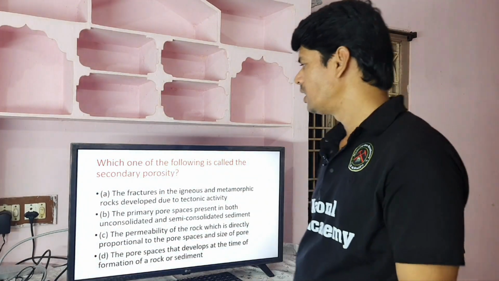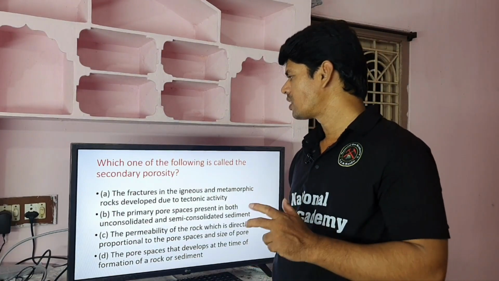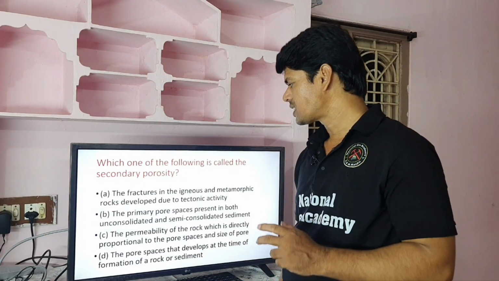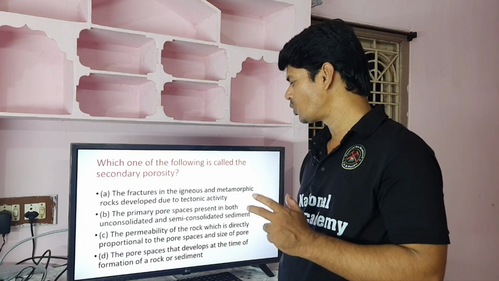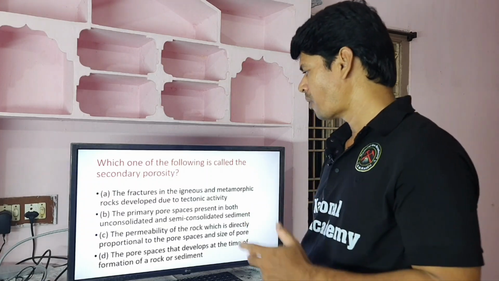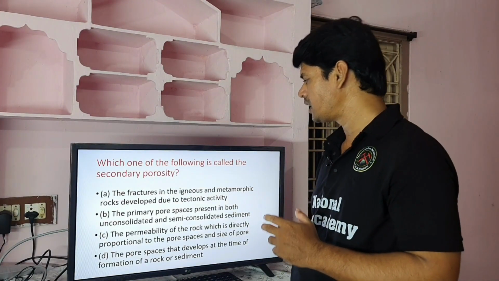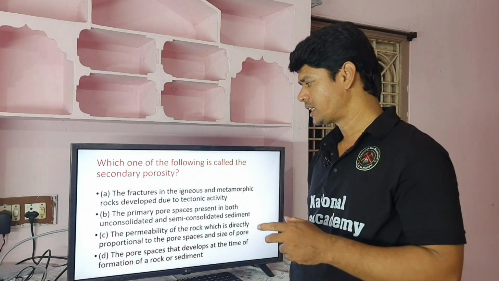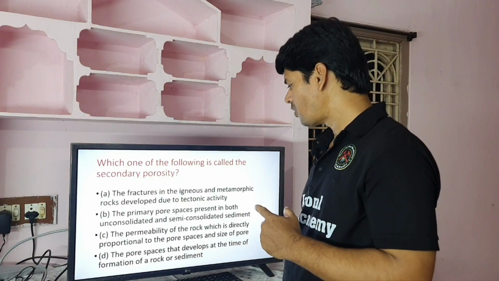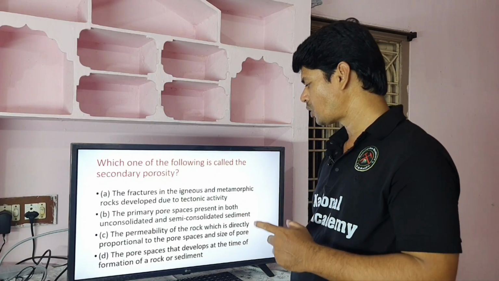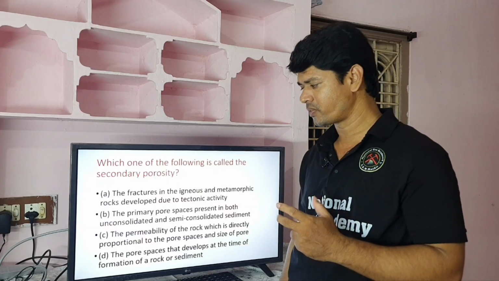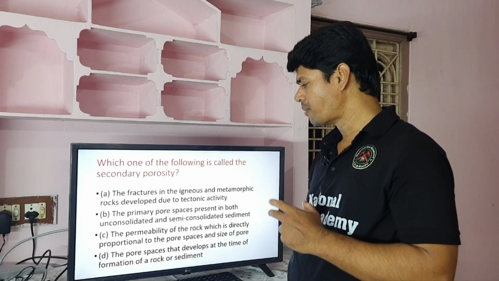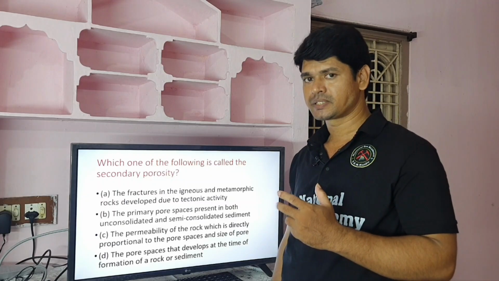Next question. Which one of the following is called the secondary porosity? Option A. The fractures in the igneous and metamorphic rocks developed due to tectonic activity. Option B. The primary pore spaces present in both unconsolidated and semi-consolidated sediment. Option C. The permeability of the rock which is directly proportional to the pore spaces and size of pore. Option D. The pore spaces that develop at the time of formation of the sediments.